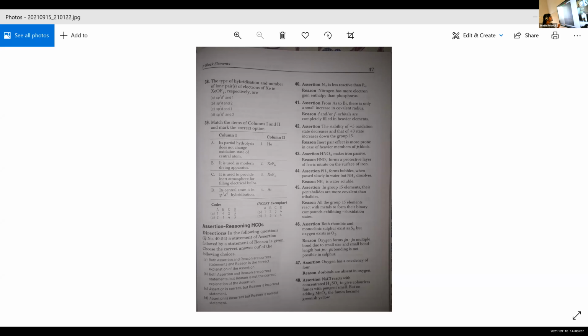Option A, both assertion and reason are correct statements and the reason is the correct explanation of assertion. Then option B, both assertion and reason are correct statements, but reason is not the correct explanation of assertion. Then option C, assertion is correct, but reason is incorrect. Then option D, assertion is incorrect, but reason is correct statement. So these are the 4 choices. These 4 options can be followed for entire questions from 40 to 54. Clear, children?